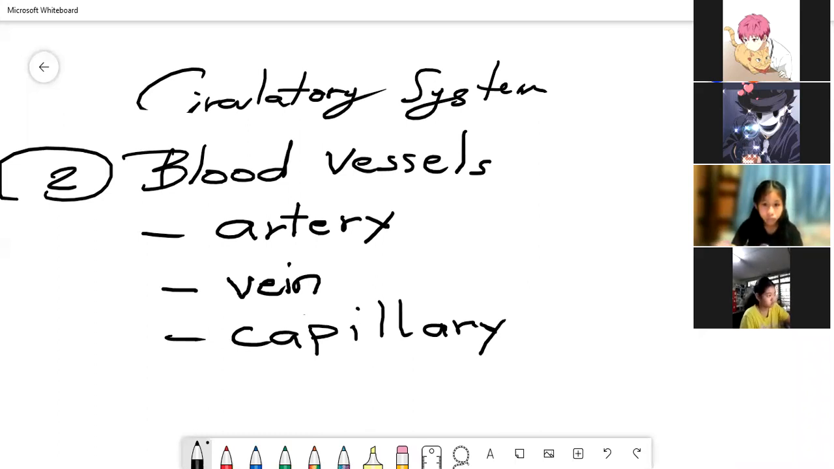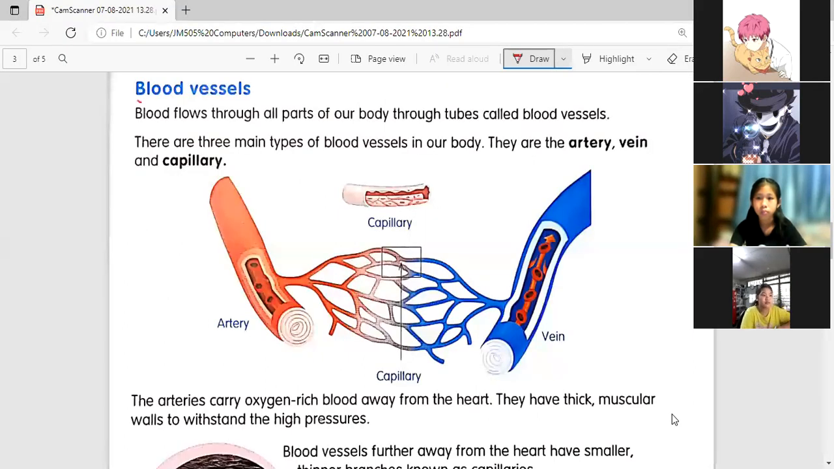So we will talk about blood vessels today. We talked about the circulatory system, four categories, four components of blood: the plasma, red blood cells, white blood cells, and the platelet. And now, the blood vessels, which are the artery, the vein, and the capillary. Okay, we will talk about that one. The last topic for today. Let's go back to the book. Okay, that one. Blood vessels.